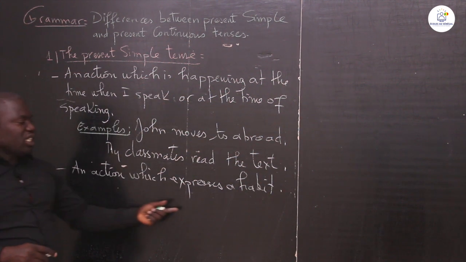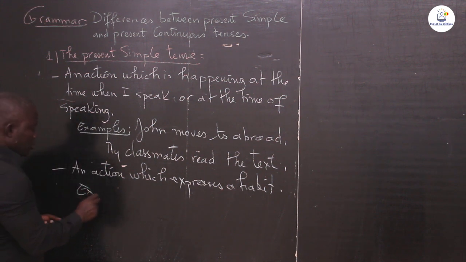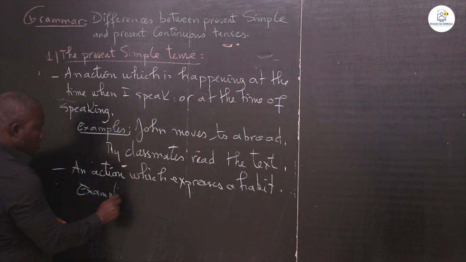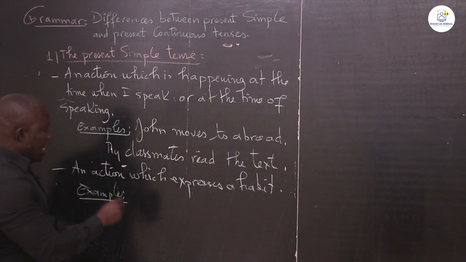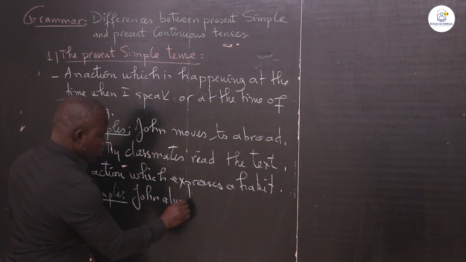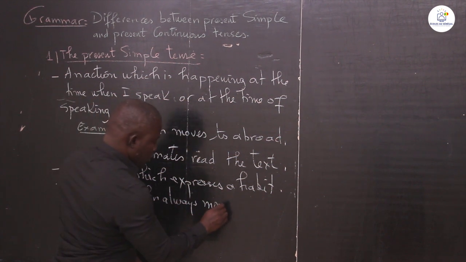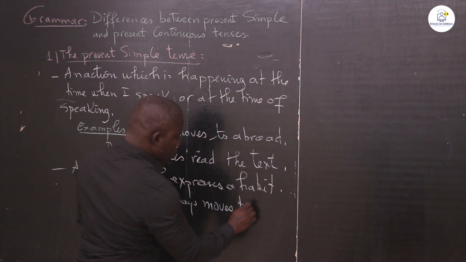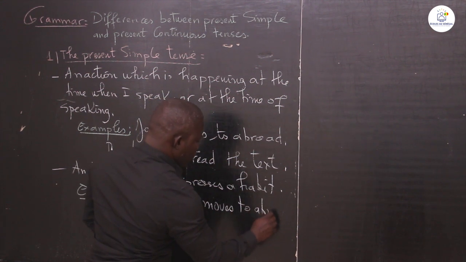For example, John always moves to abroad.